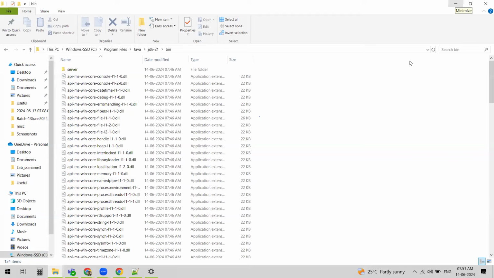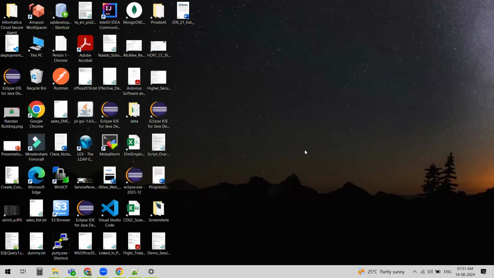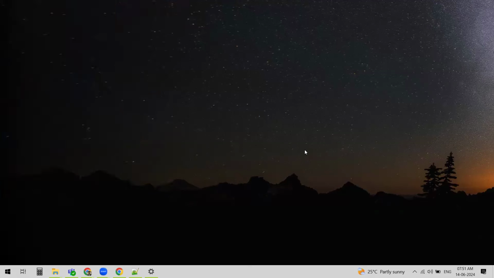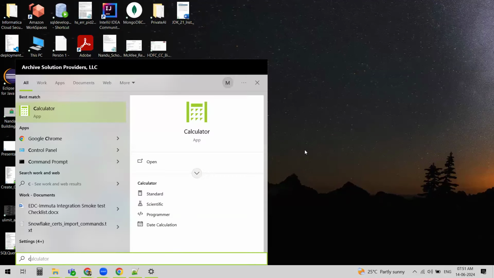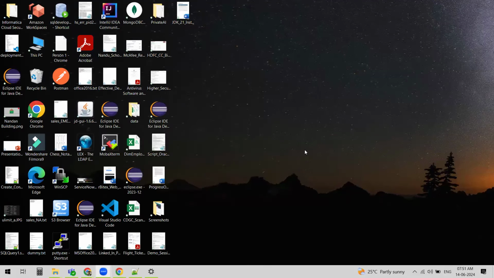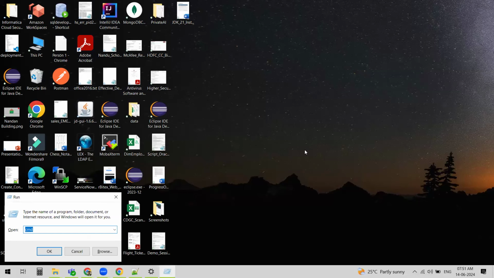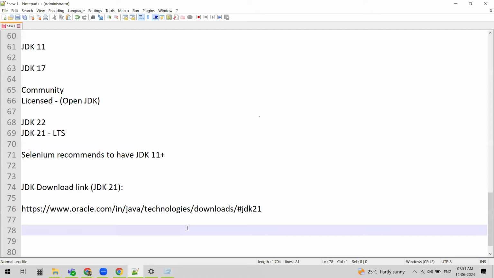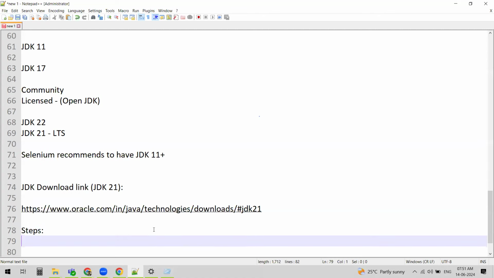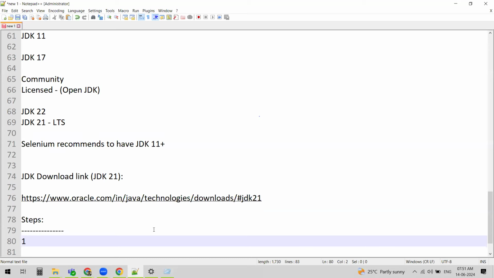That's it. Now, in order to confirm whether you have Java installed on your machine or not, click on Run, or you can open the Run window with Windows R. Let's recap the steps. First step is installing JDK or Java.